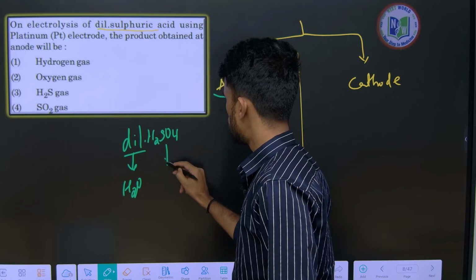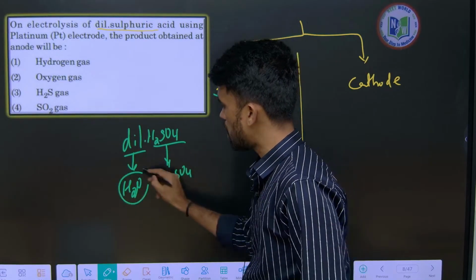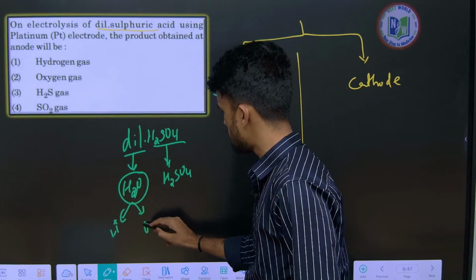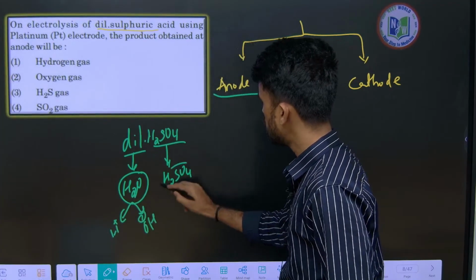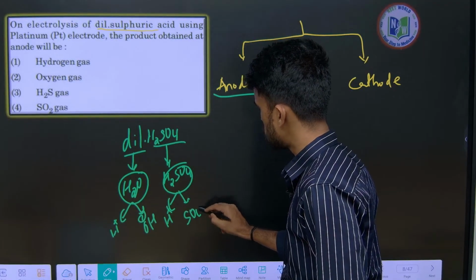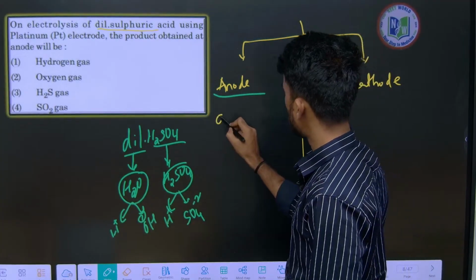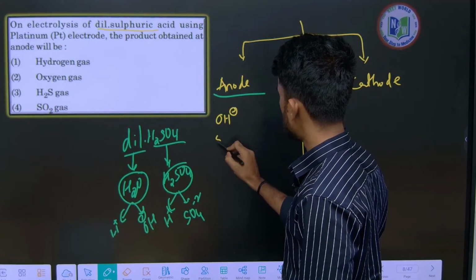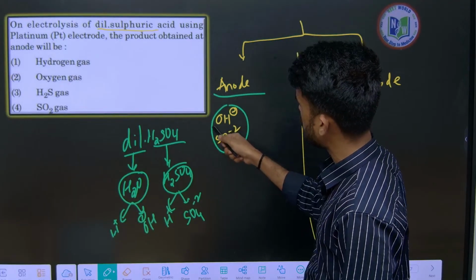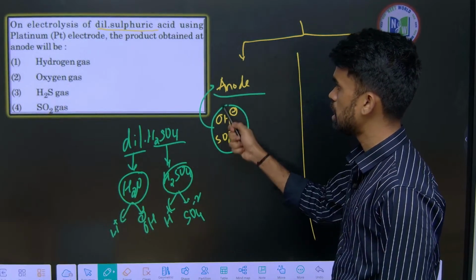Sulfuric acid, H2SO4. What is the anionic part here? H+ is the cationic form, OH- is the anionic form, right? Here I am writing H+, and sulfuric acid means the sulfate ion. So what are the anions here? One is OH- and the other one is the sulfate ion. Both anions are attracted towards the anode. The electrode which attracts anions is called the anode.